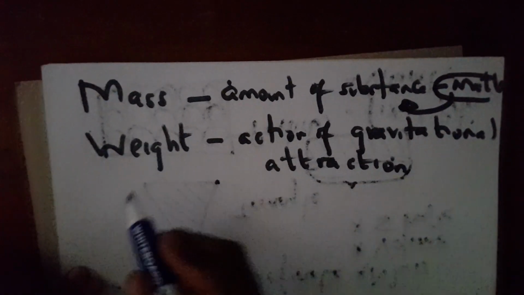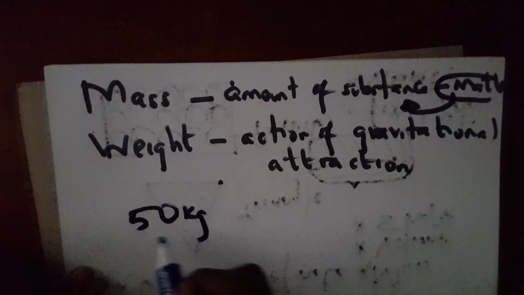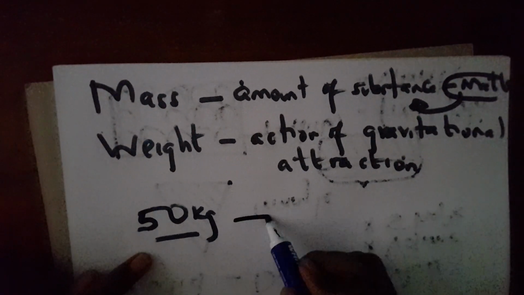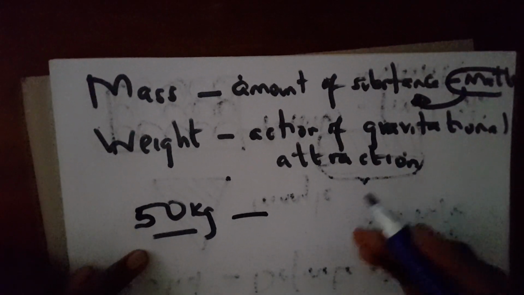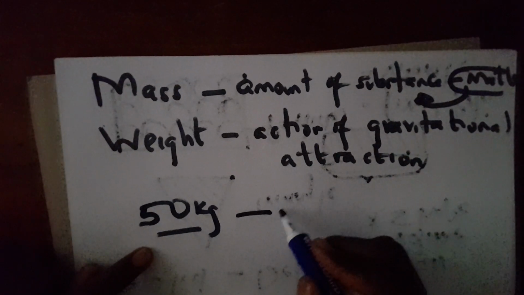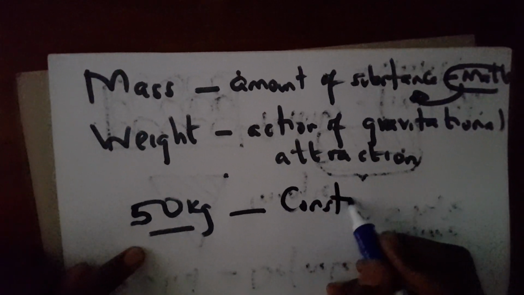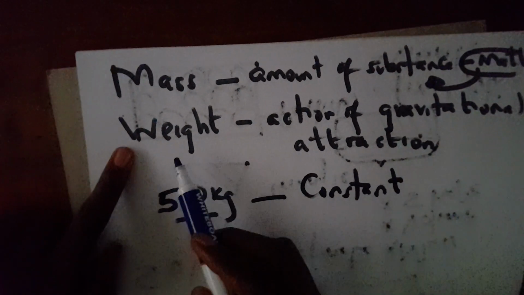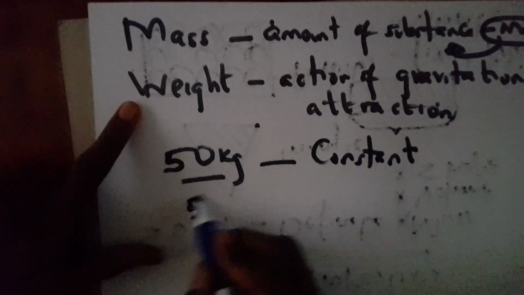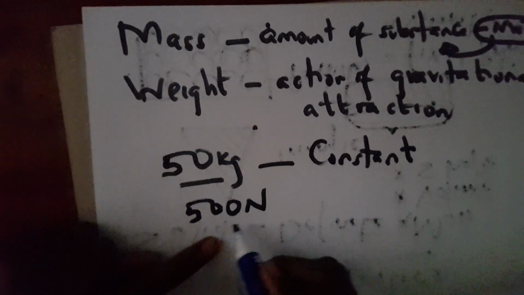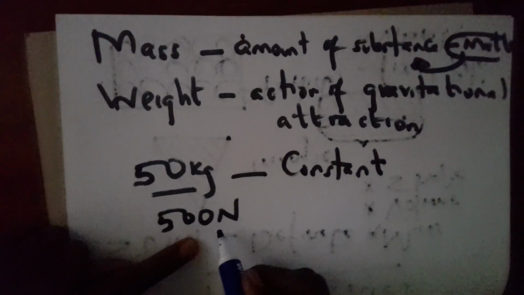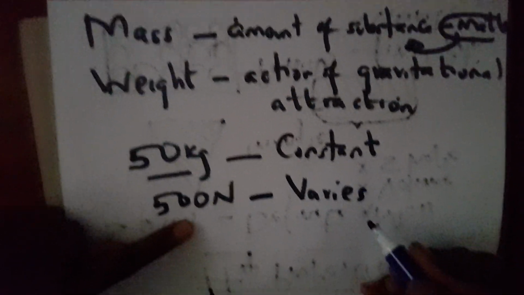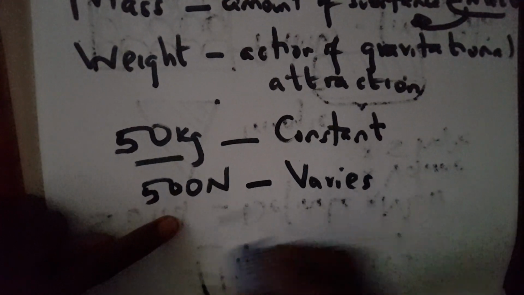For example, if I've got 50 kg as my mass, and I go to planet Mars or planet Jupiter, this mass here is constant. What about my weight? There is a variation in the weight. It varies from one place to another. It's very important to understand the weight.